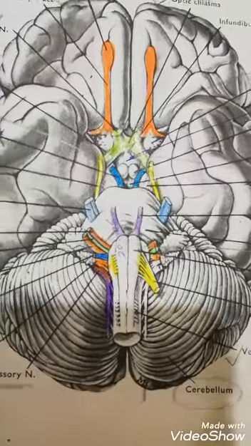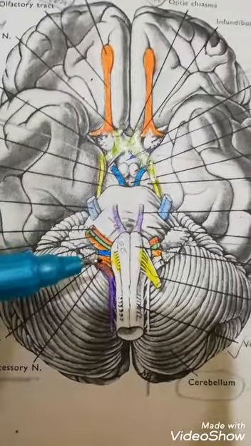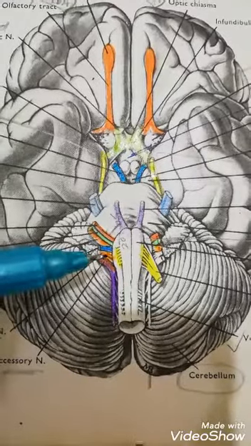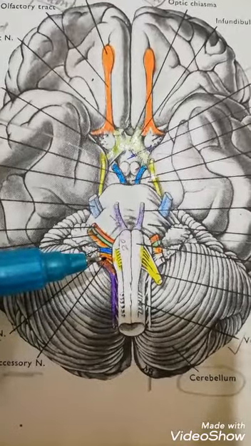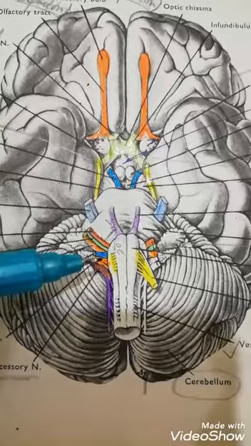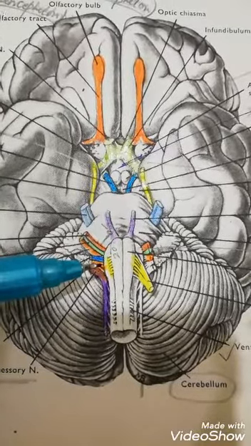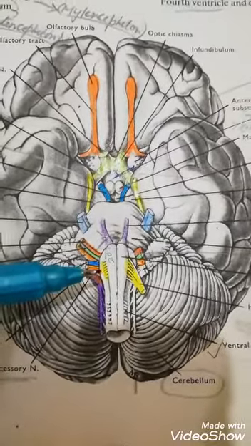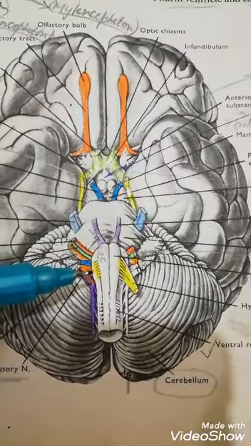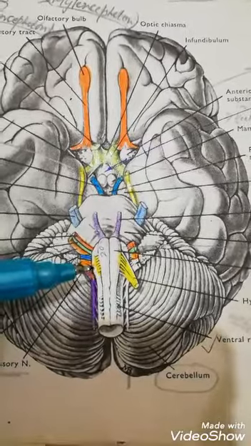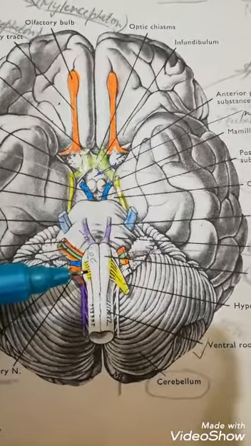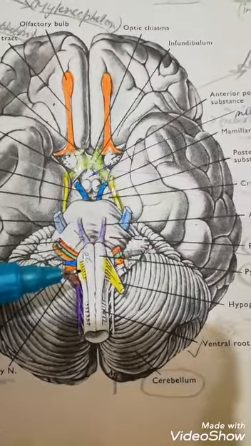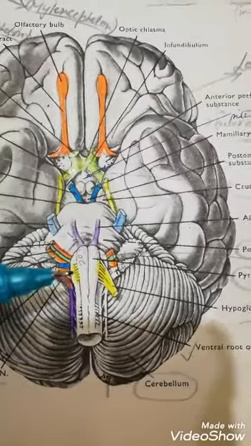Now look into this orange color, which is the 10th cranial nerve. This is the vagus nerve, and you can see that it is coming out from the medulla oblongata. So its nuclei are buried inside the medulla oblongata. This is again a mixed type of nerve. Let's see the cross section of the medulla oblongata to see its nuclei.